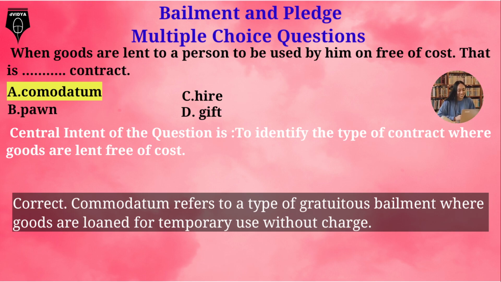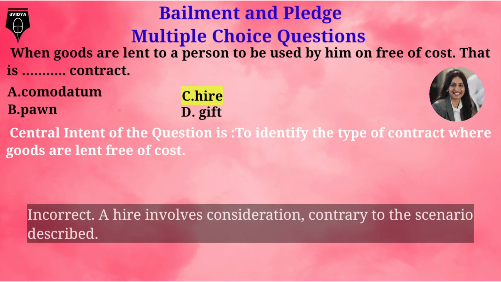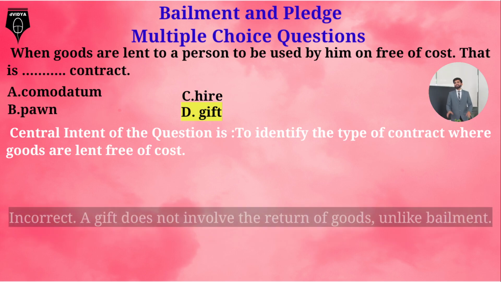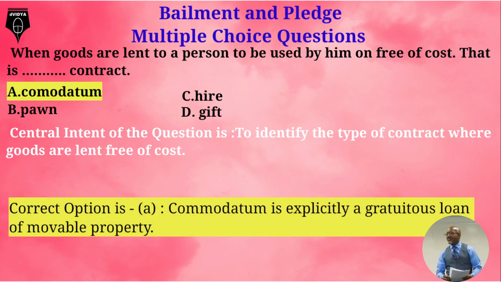Comodatum refers to a type of gratuitous bailment where goods are loaned for temporary use without charge. Option B. Pawn. Incorrect. A pawn or pledge is bailment for security, not a free loan. Option C, hire, incorrect. A hire involves consideration, contrary to the scenario described. Option D, gift, incorrect. A gift does not involve the return of goods, unlike bailment. Correct option is A. Comodatum is explicitly a gratuitous loan of movable property.